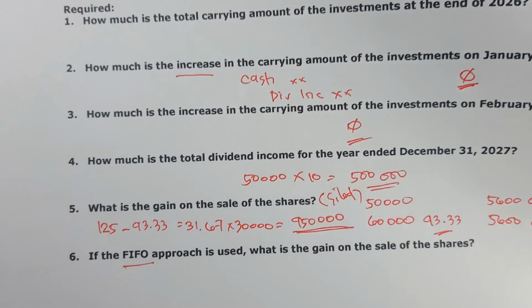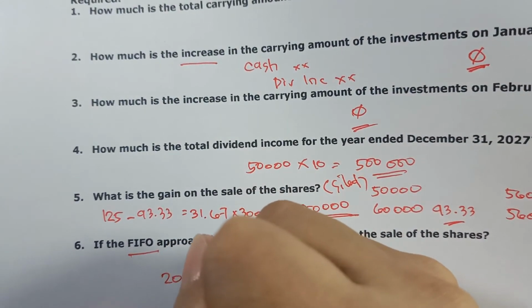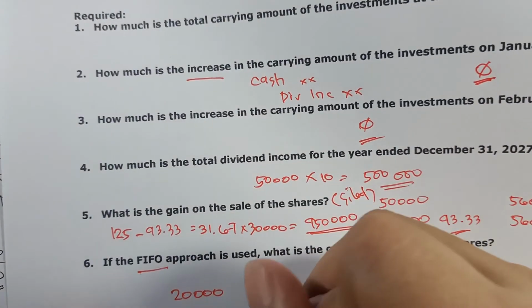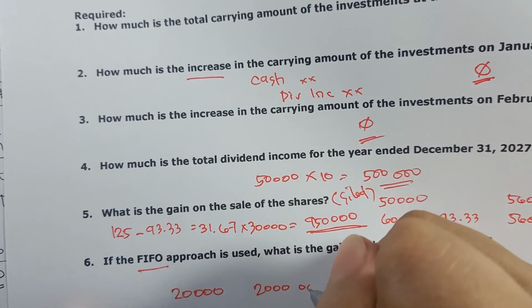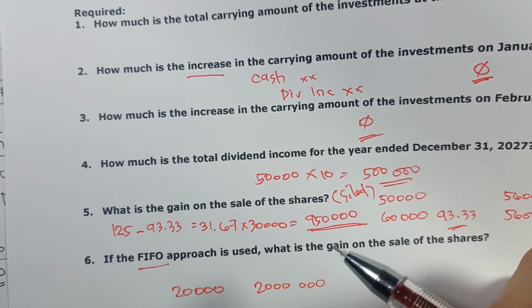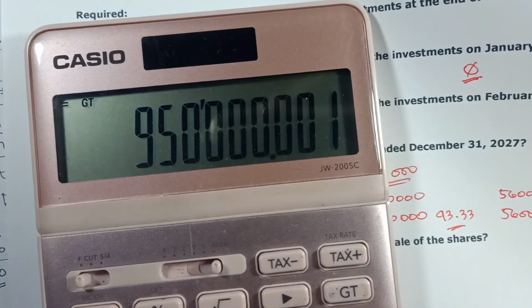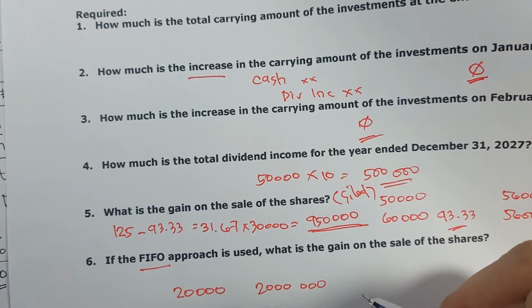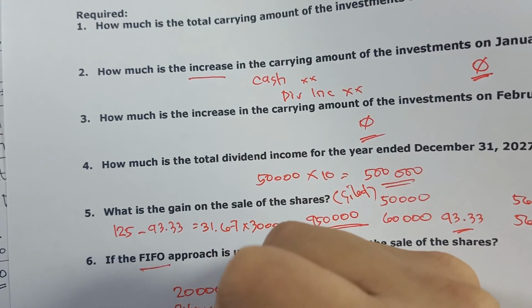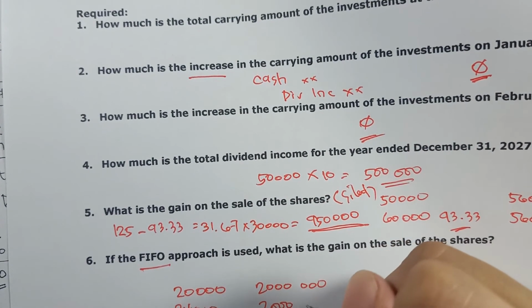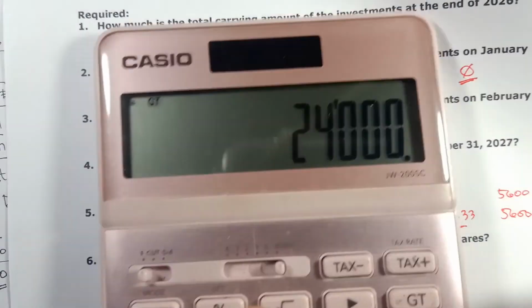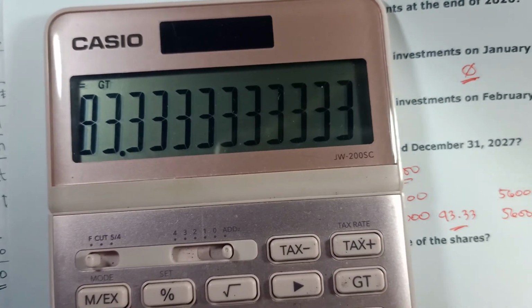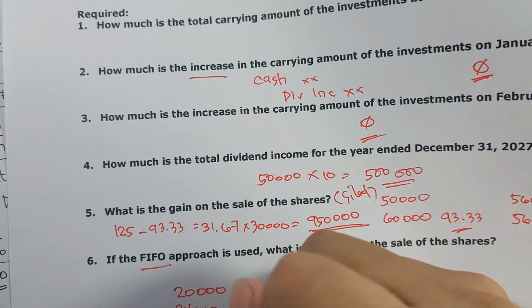Liwanag? So, meron tayong 20,000 shares here. Magkano ang halaga niya? Ang halaga niya is 2 million pesos. Once again, 20% stock dividend. So, 20,000 times 1.2, magiging 24,000 yung ating shares. And then, 2 million pa rin yung value niya, of course. So, 2 million divided by 24,000 is actually equal to 83.33.